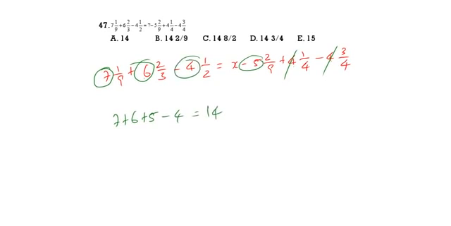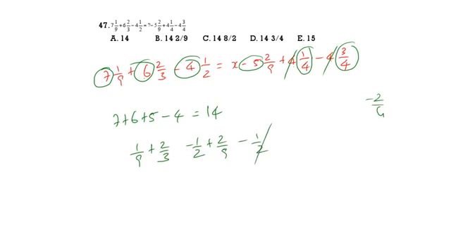This is okay. Now come to the remaining fractions part. 1 by 9 plus 2 by 3 minus 1 by 2, minus 1 by 2 plus 2 by 9. This one, see here: 1 by 4 minus 3 by 4, that is minus 2 by 4, that is minus 1 by 2. If you bring it to the other side, it becomes plus. So plus 1 by 2 minus 1 by 2 cancel.